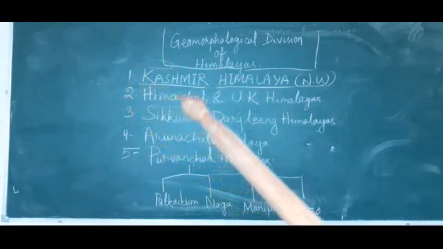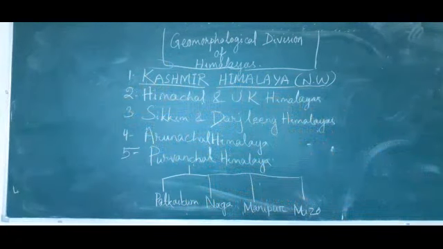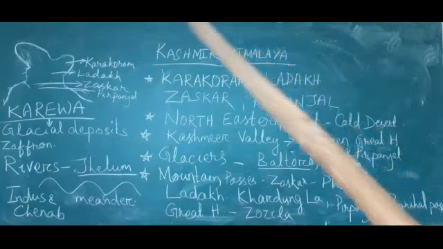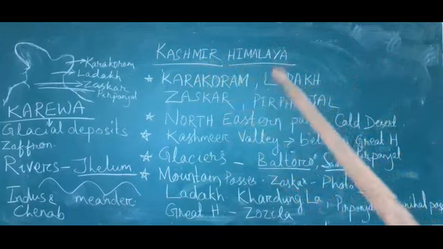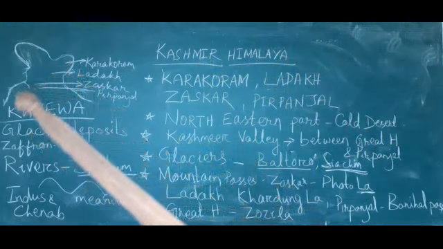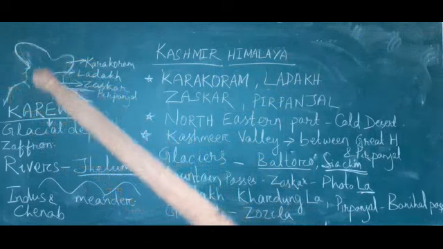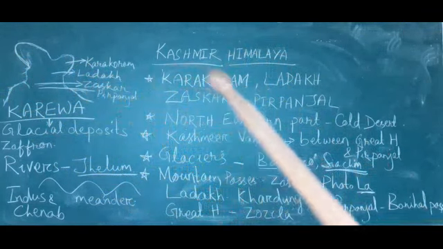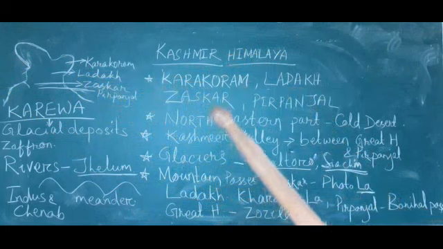First one, it is your Kashmir Himalaya. Kashmir Himalayas is located in the northern part of India. What are the main mountain ranges found in Kashmir Himalayas? Karakoram Range.